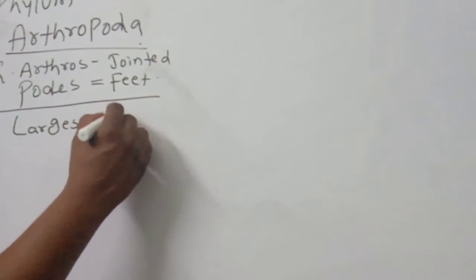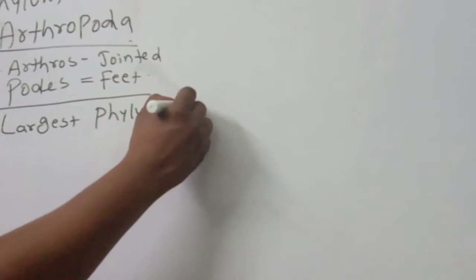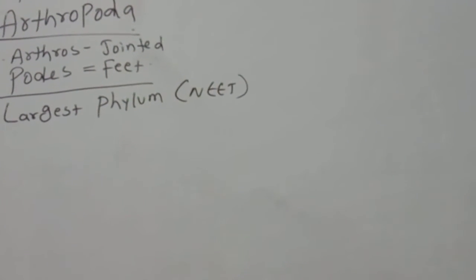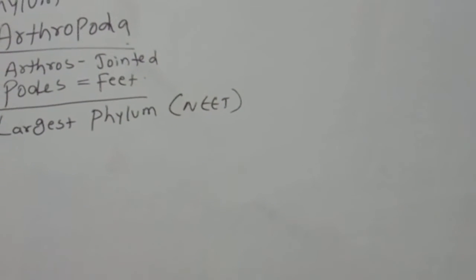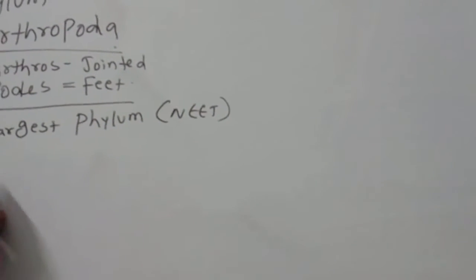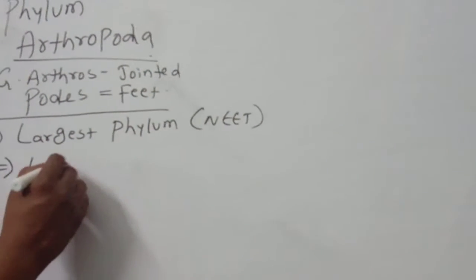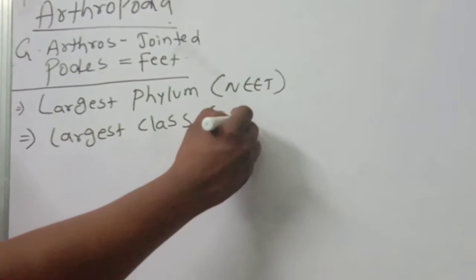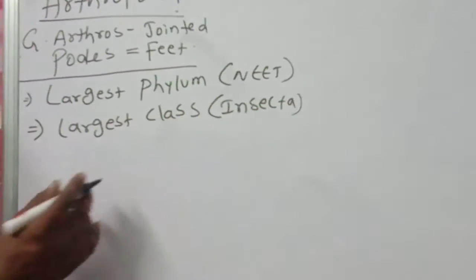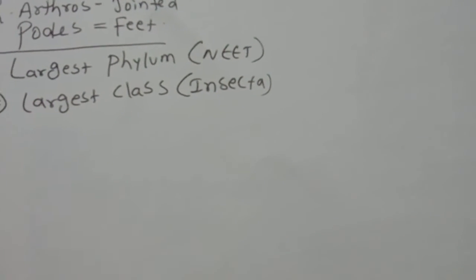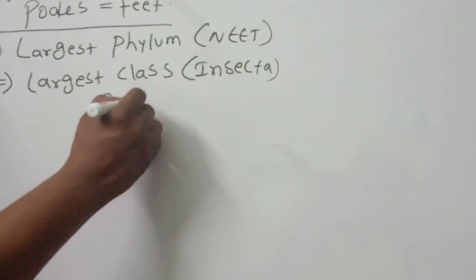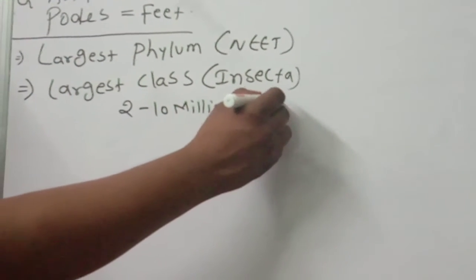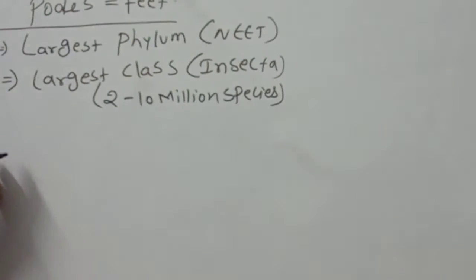It is the largest phylum. The arthropoda is the largest phylum of the kingdom Animalia. In this largest phylum, the largest class, as you know very well, is Insecta. How many species? 2 to 10 million species are there.